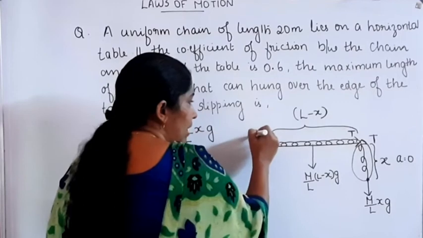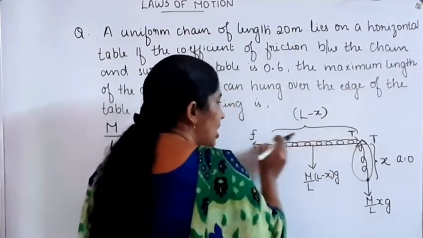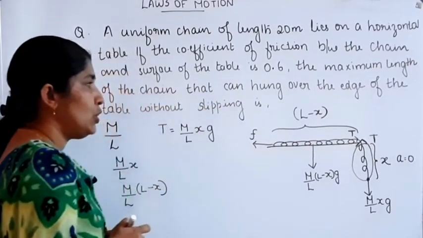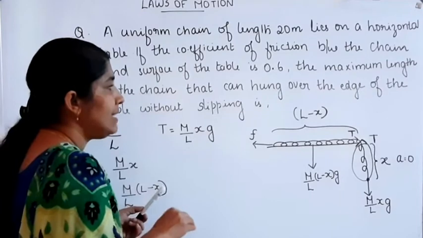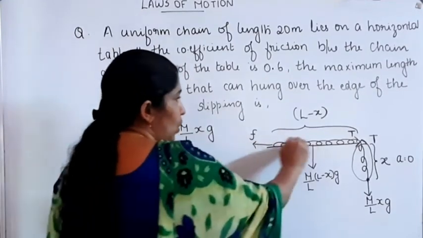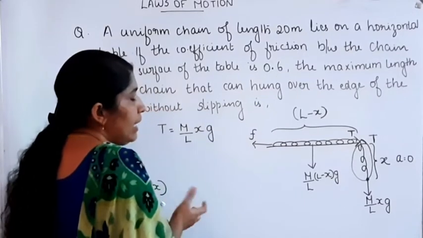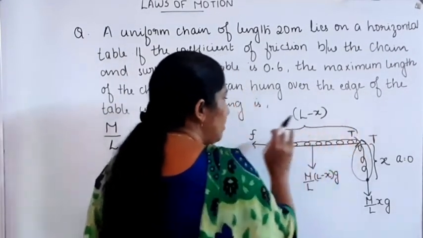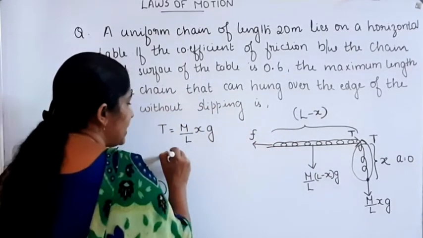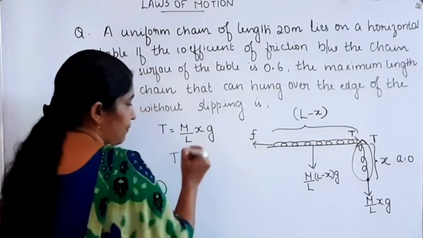The chain has the tendency to move down, so the frictional force acts just opposite to the tension. There is no acceleration here also, so the tension is balanced by the frictional force F.